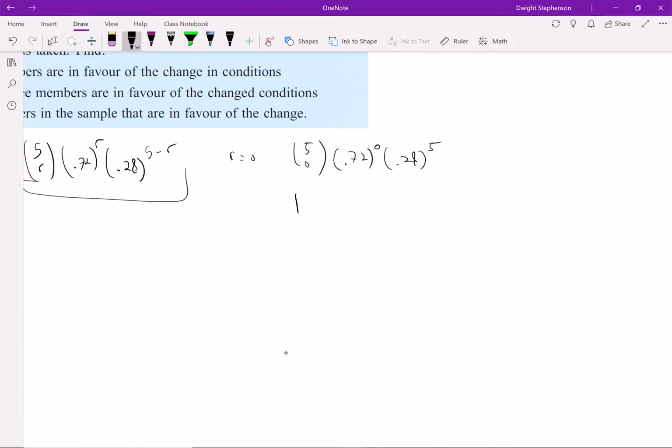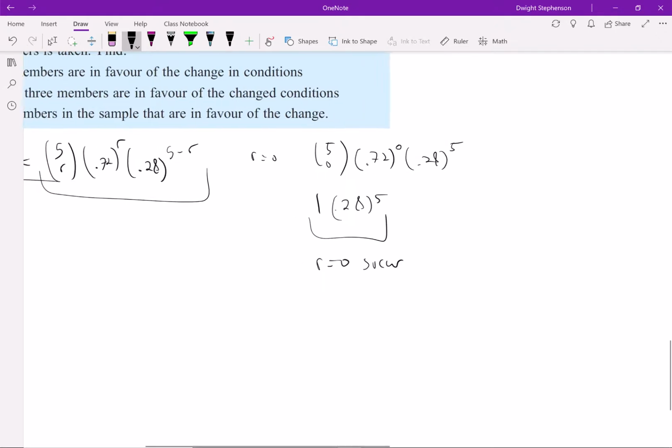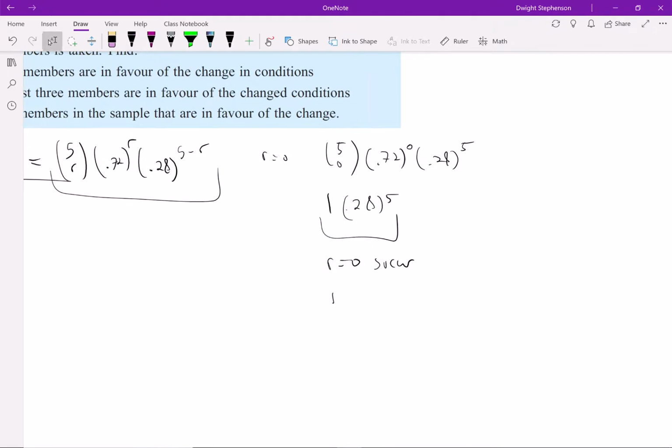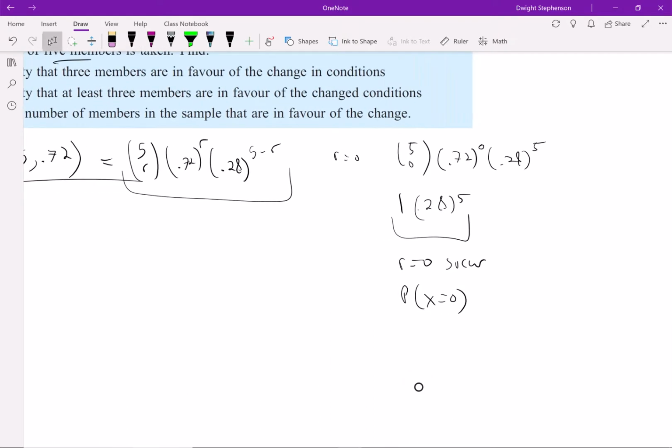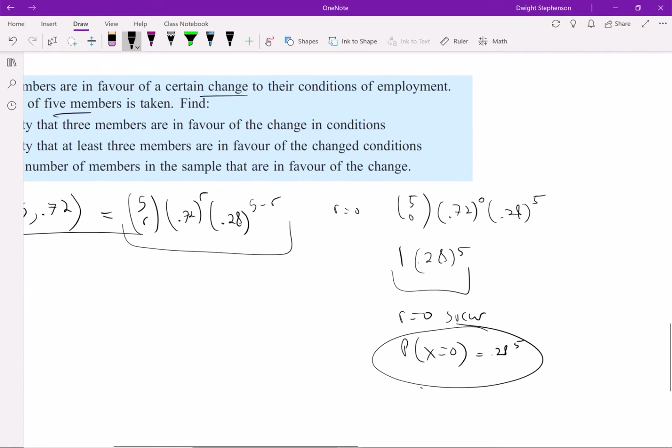Then 0.72 to the 0 is just 1, and this would be 0.28 to the 5th. This represents R equals 0 successes. So the probability that 0 people vote for it is 0.28 to the 5th.